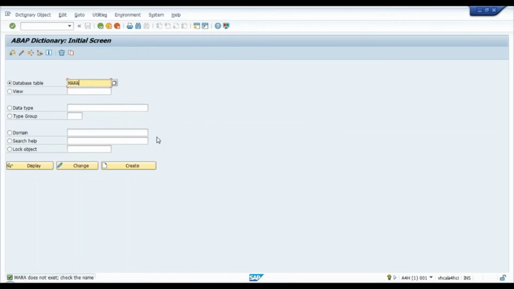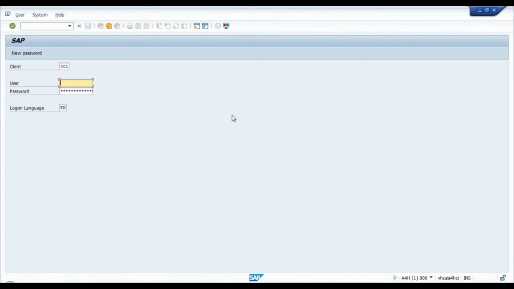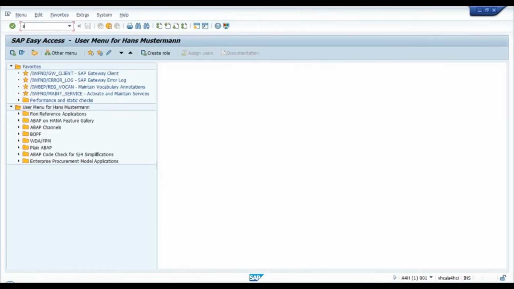It's very simple. Go to your database table. So I just quickly connect to my server once again. Go to your database table. Let me connect to my system, and then I will show you in SE11.